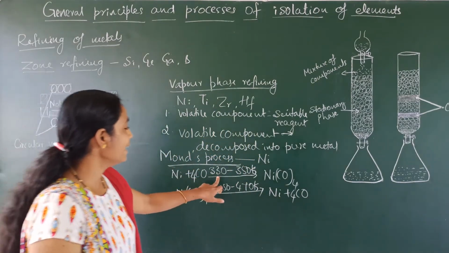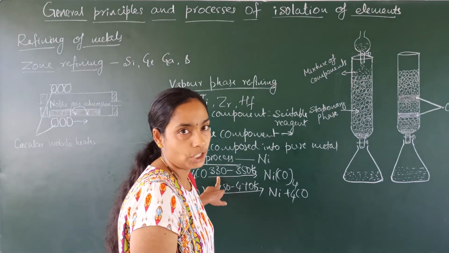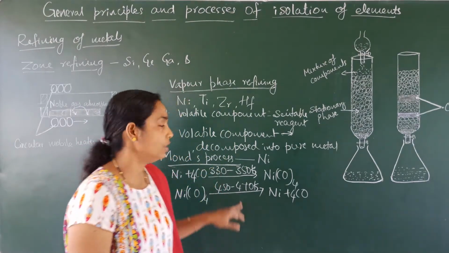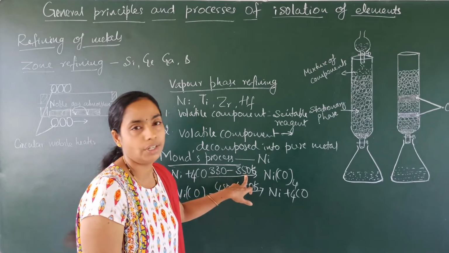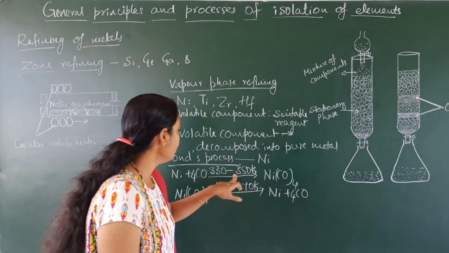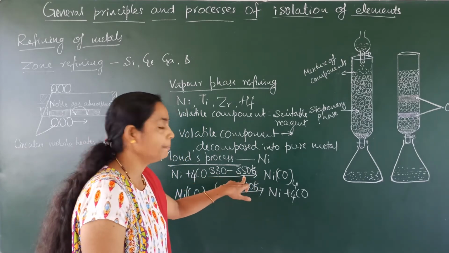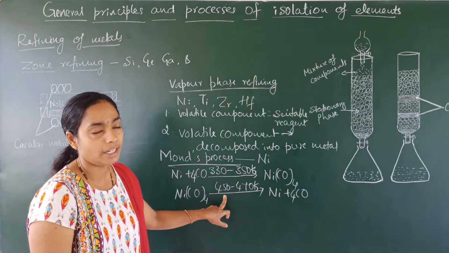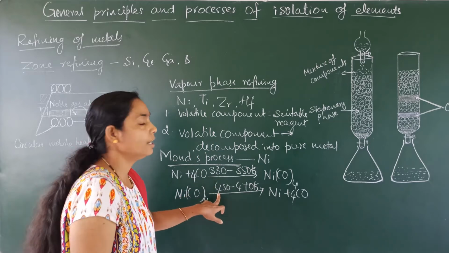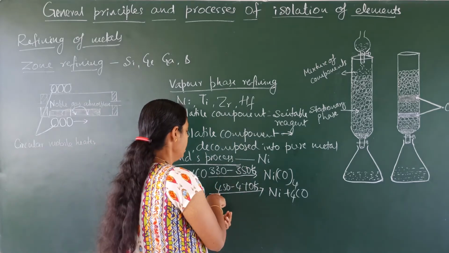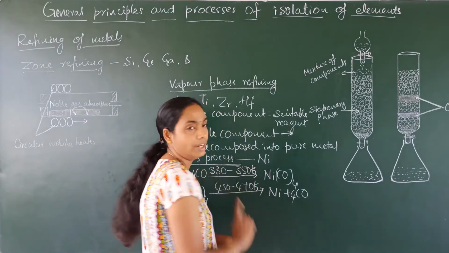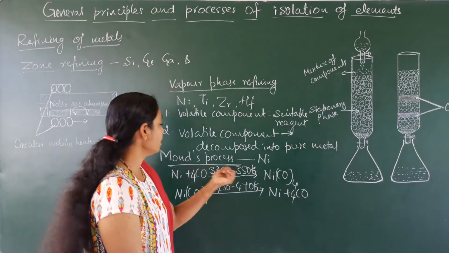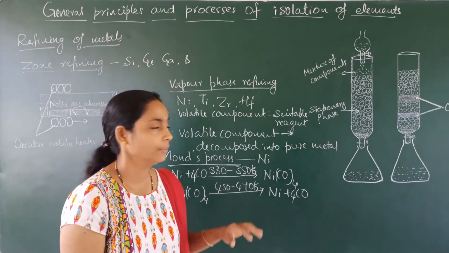You have to write the temperature condition. The temperature condition is 330 Kelvin to 350 Kelvin. You have to remember this temperature. If you remember this temperature, you can easily remember the second temperature: add 100 to that, then you will get 450 to 470, and the temperature range is about 20 Kelvin.